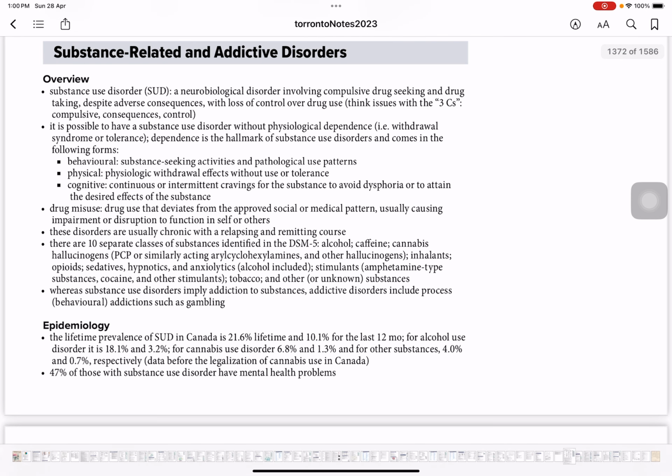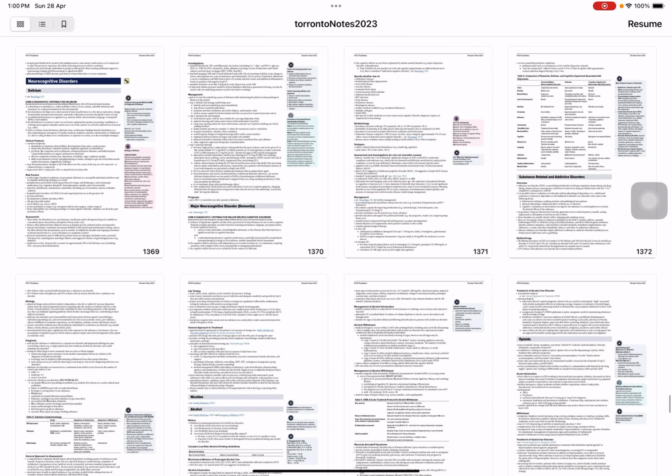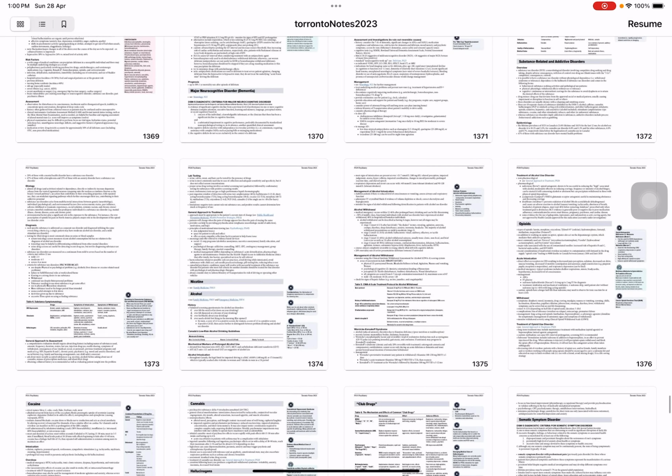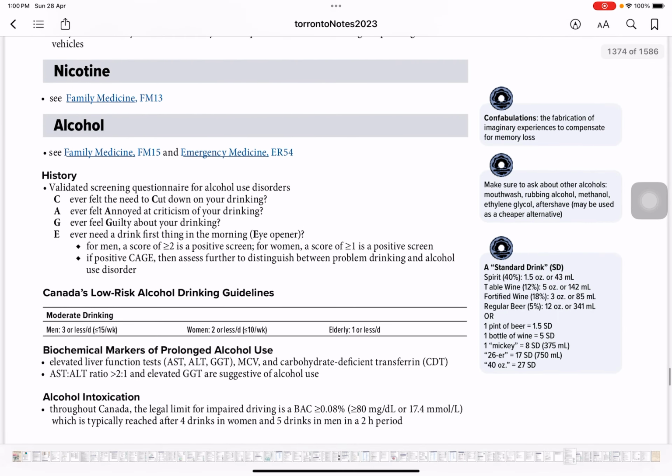I would like to start with what components we're going to cover in today's video. We're going to cover substance related addictive disorders including nicotine and alcohol. Nicotine will be covered in the family medicine chapter, so not to worry about that today. Alcohol will be covered today, but some parts are in family medicine and emergency medicine.